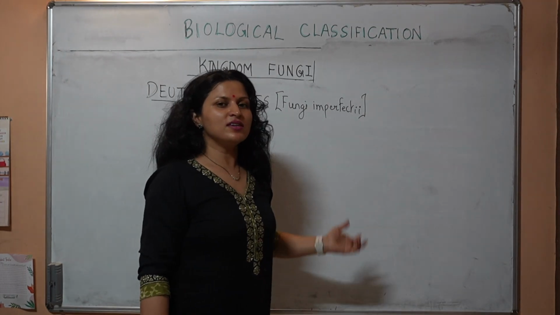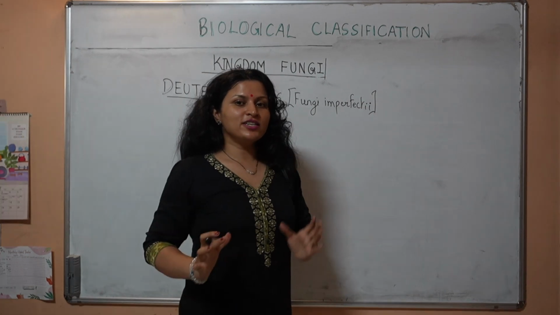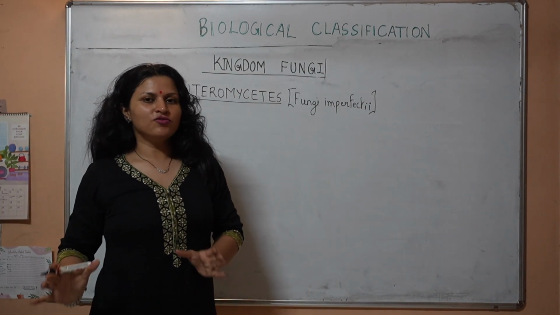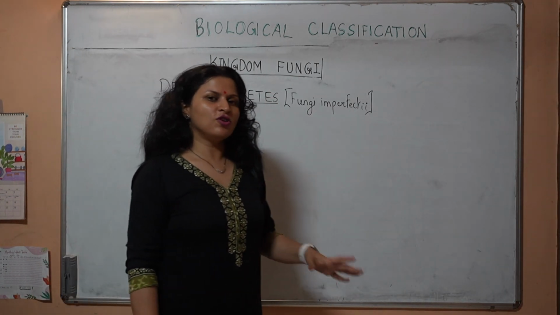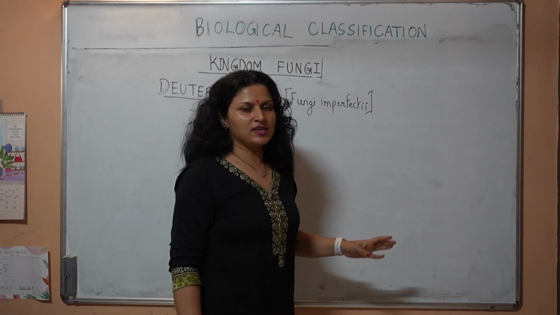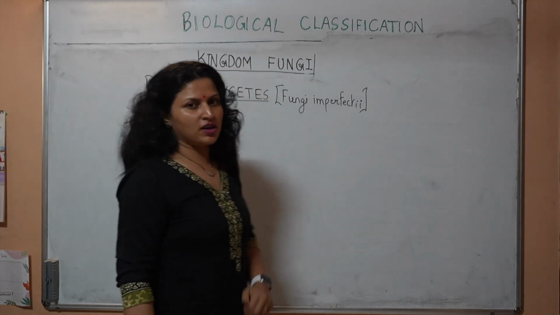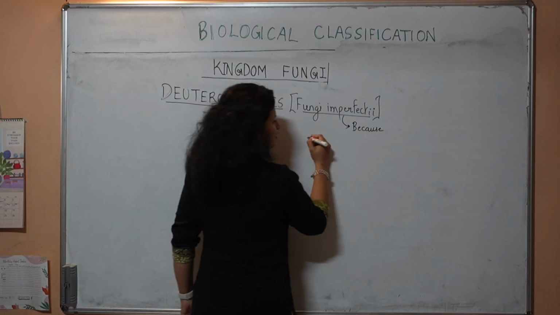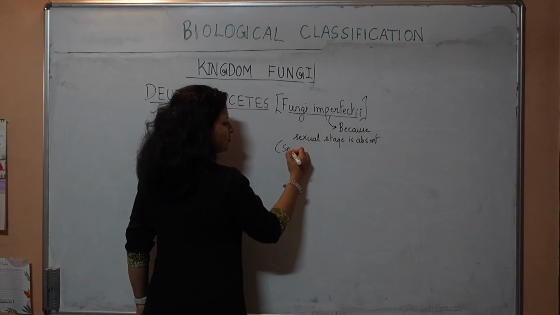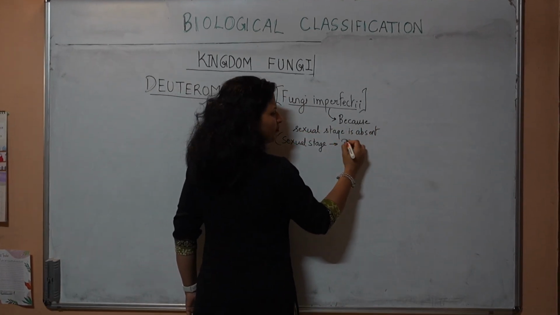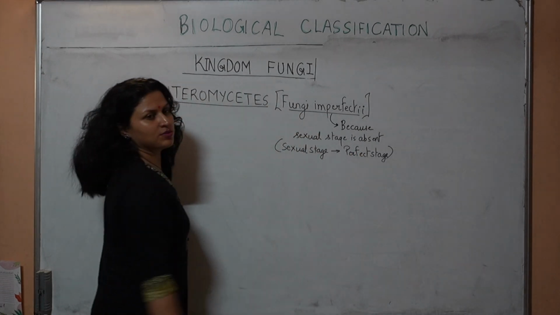However, these are called the imperfect fungi because the sexual stage that is shown by the other 4 classes is called the perfect stage. And since these fungi do not have a sexual stage in their life cycle, they are called the imperfect fungi. Fungi imperfecti, why? Because the sexual stage is absent. In brackets we can mention: sexual stage is the perfect stage. These are scientific terminology. Next.